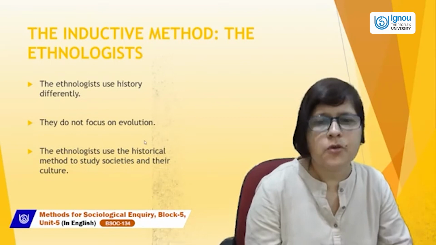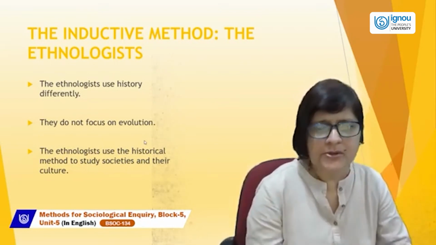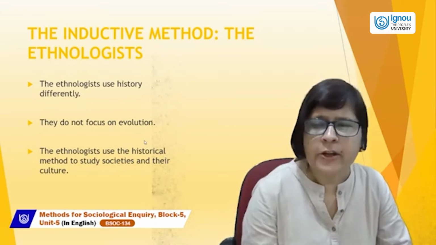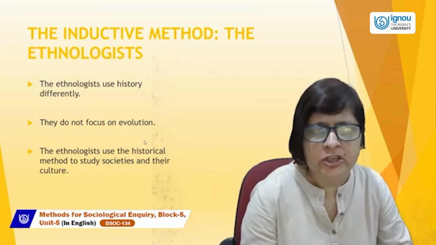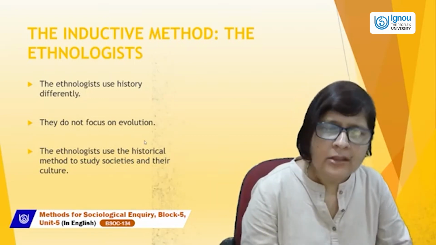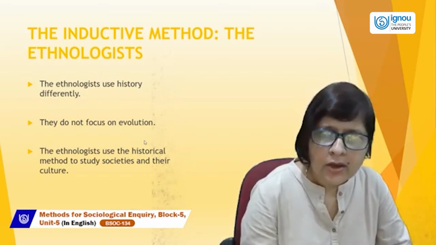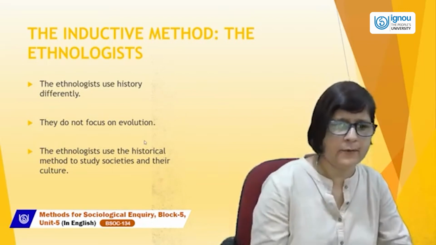Evolutionists used history to explain the development of society. According to them, society evolved in a unilinear fashion and all societies were the same. Ethnologists even used history to describe society, but in a different manner.